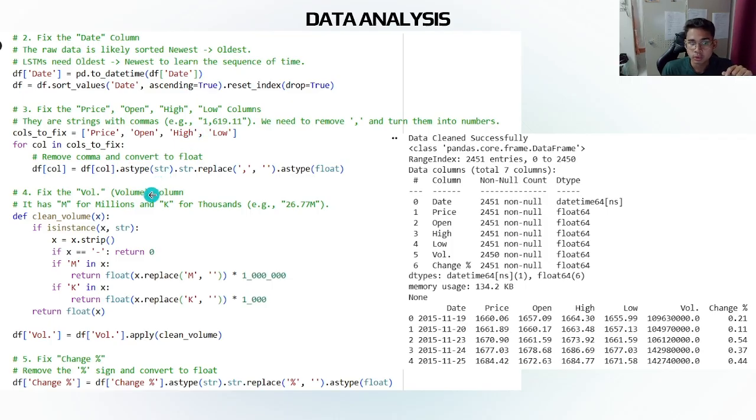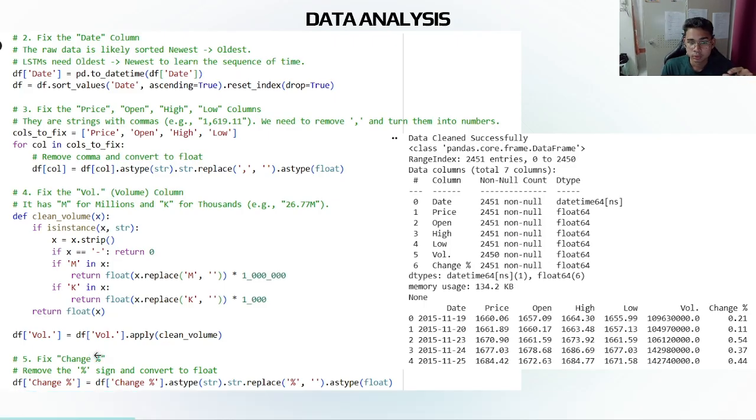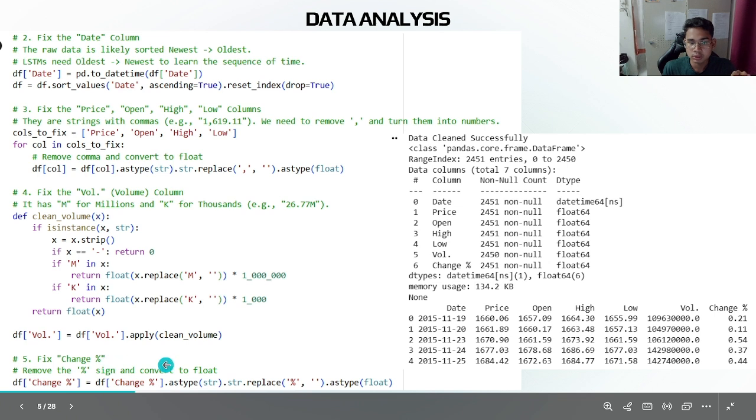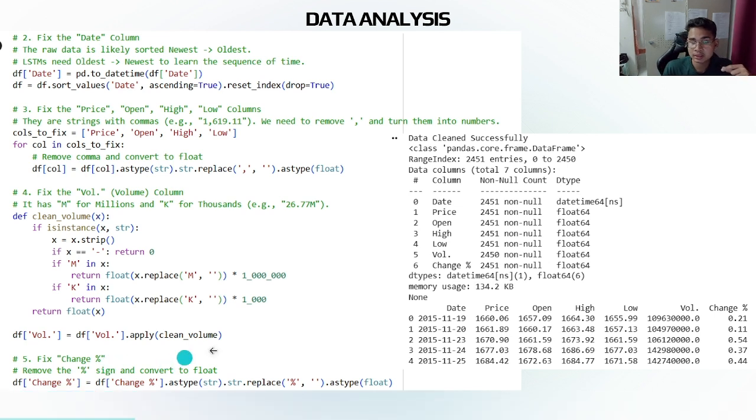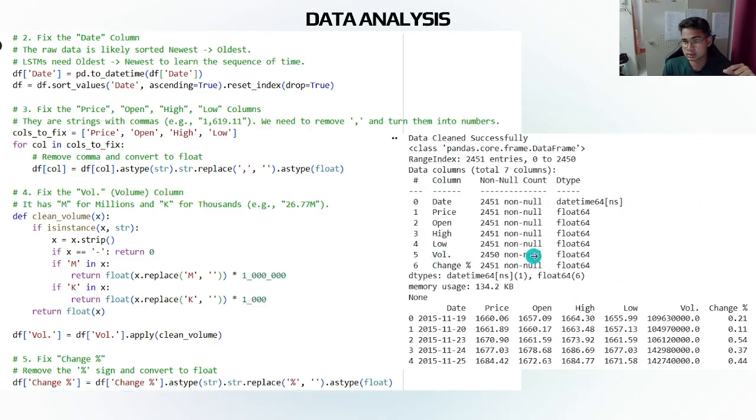Next, we fix the volume column. It used the letter M for million and K for thousand. So we wrote a small function to swap those letters for real zeros, turning something like 1 million into 1,000,000. And lastly, we fix the percentage in the dataset. We just remove the percentage symbol from the change column and now the data is all clean. So you can see here, the data is successfully cleaned by us.